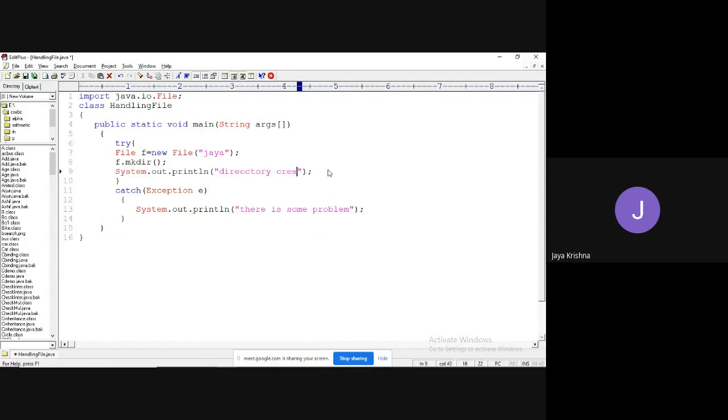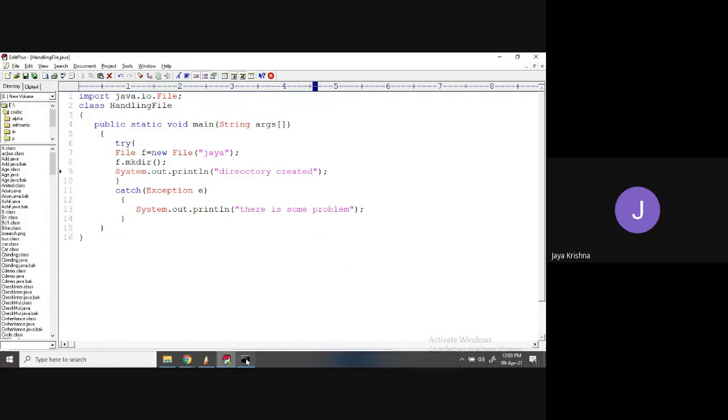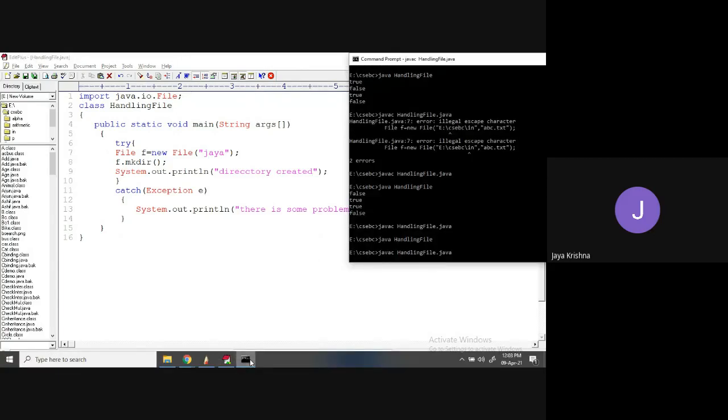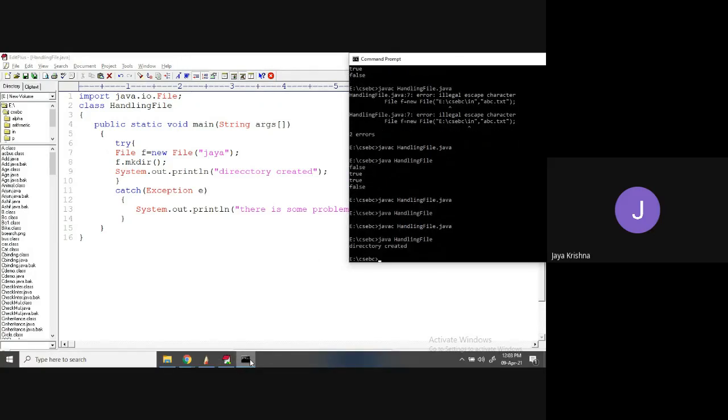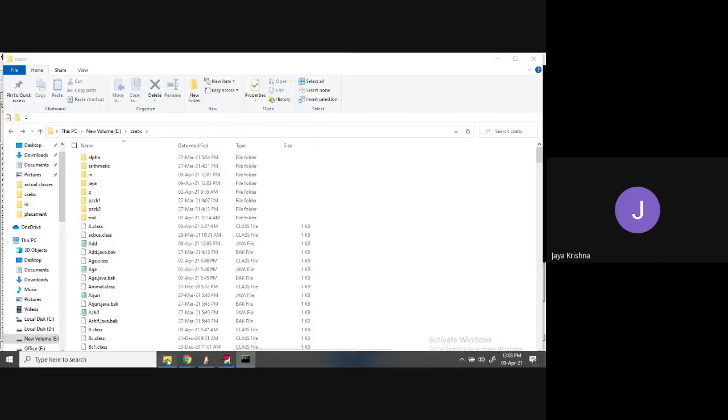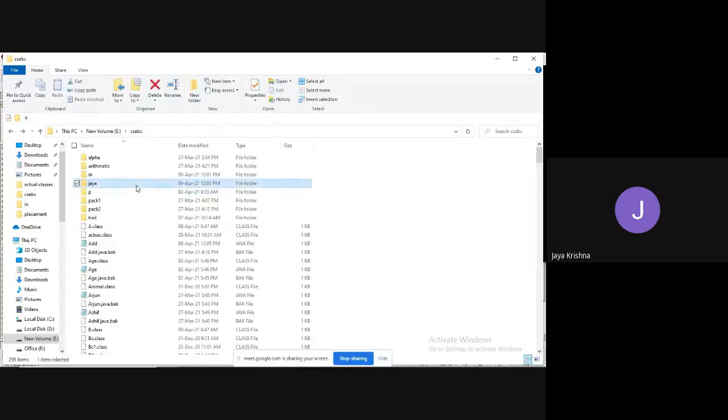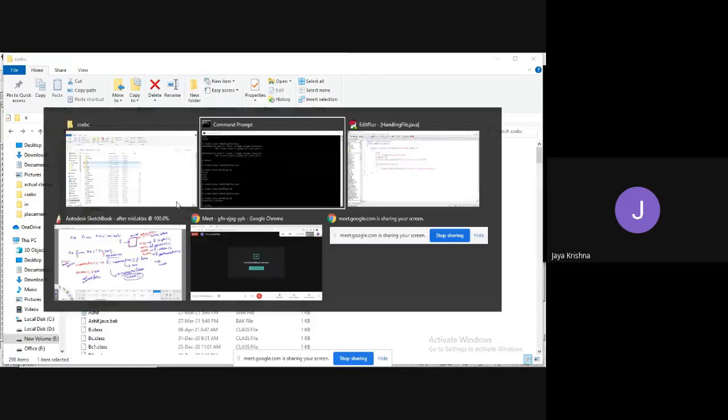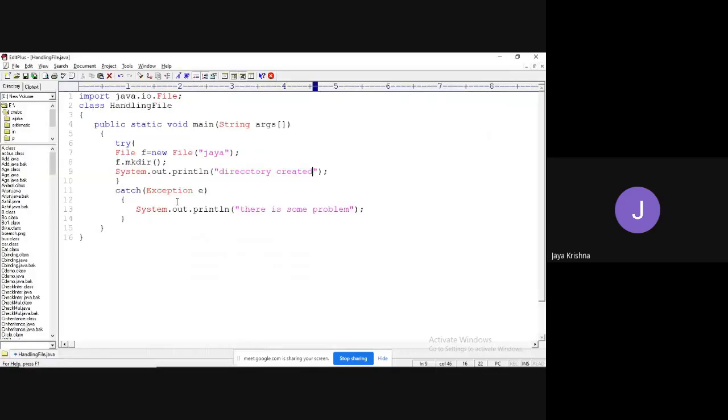Directory created, for our understanding. Directory created. Now compile. Directory created. Go to the location. Is the Jaya folder there or not? Yes, the Jaya folder is created. That is so. The File class is also meant to create directories. Okay, and one more thing, observe.